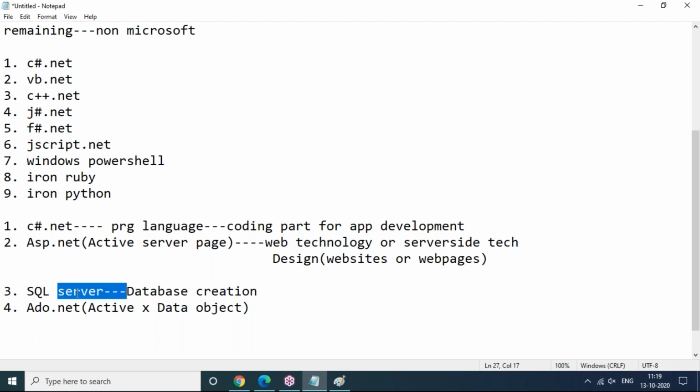Why I'm using SQL Server is because it's a product of Microsoft. In Java, we have the JDBC concept, Java Database Connectivity. But here in .NET, we use ADO.NET, ActiveX Data Objects. It's almost all similar to Java, but it's not Java.